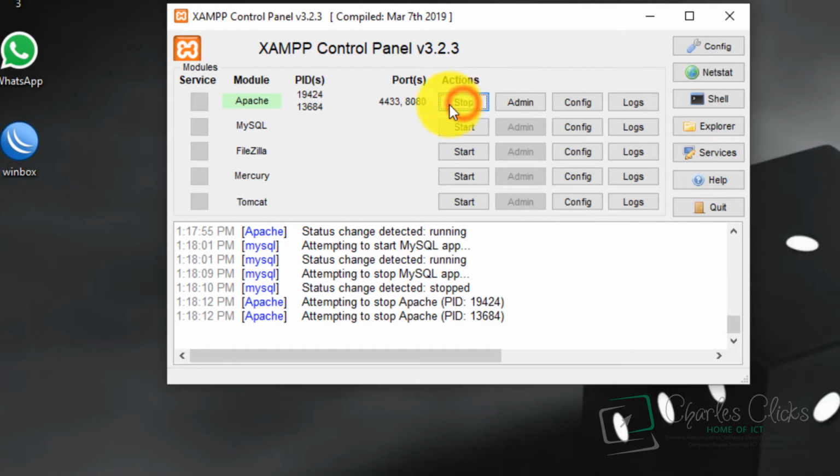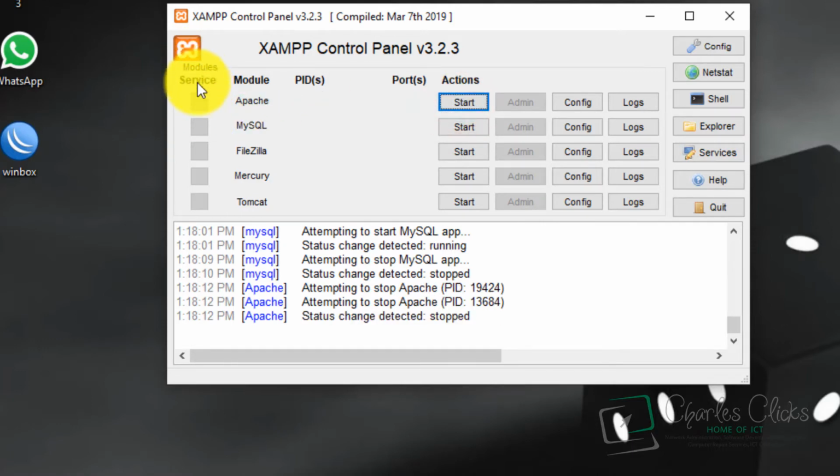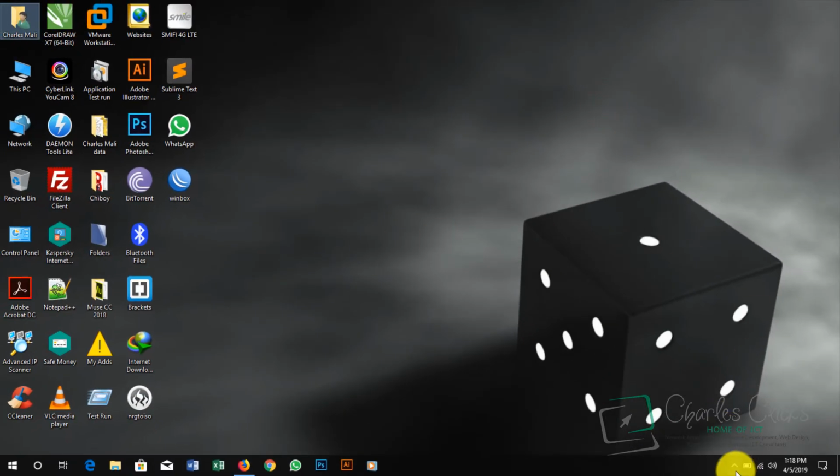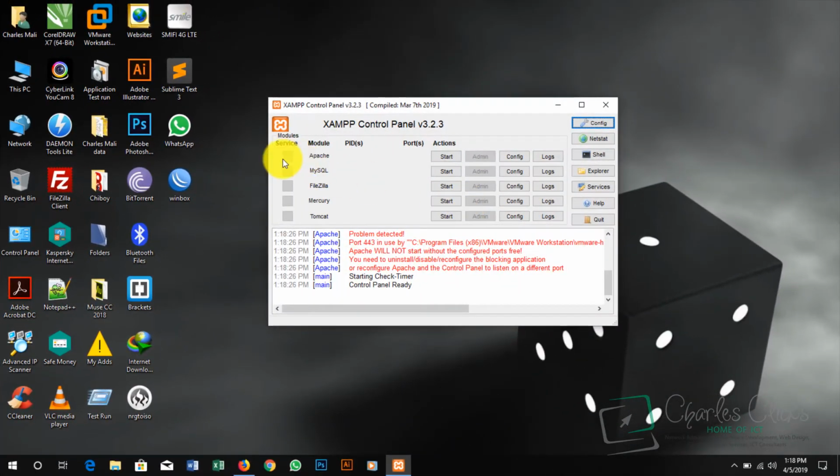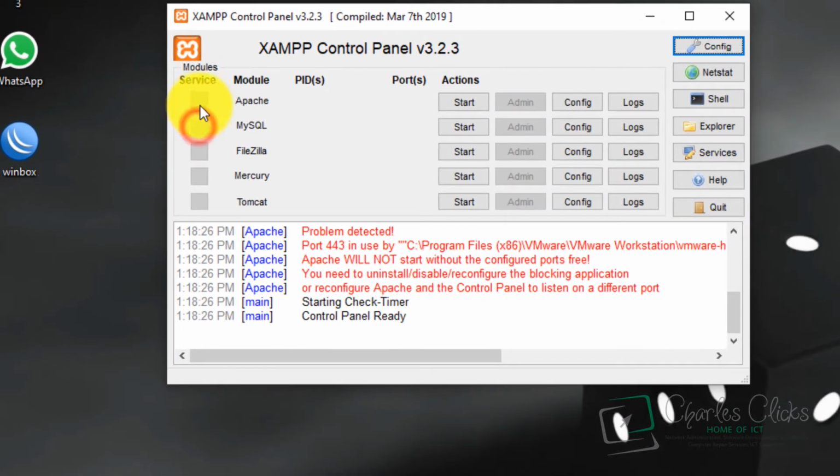Over here is the service module. If you do more web programming, you can come over here and check those two services. This means that anytime you load up your Windows, these two applications start automatically. But this applies if you do more web development all the time.